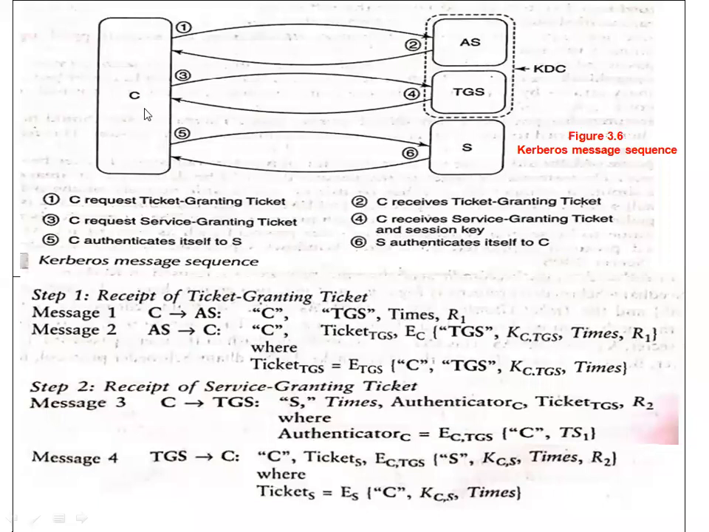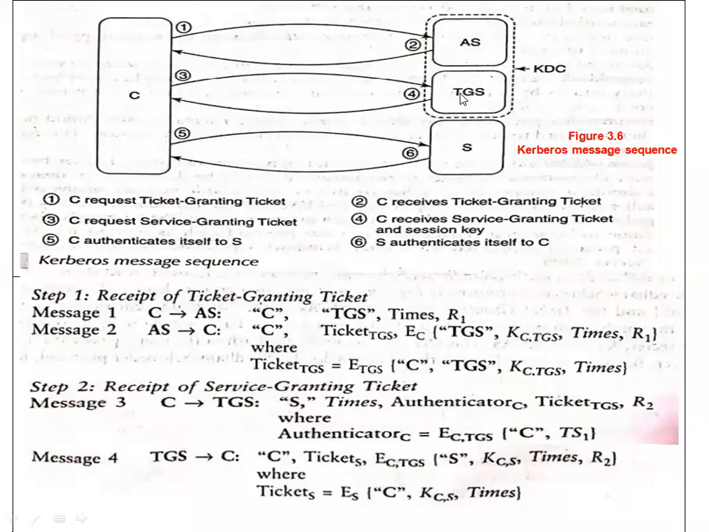Then the same message, client C passes to the ticket granting server. See that, step number 2, message number 3. C is requesting a service granting ticket from the TGS. What is it saying? I want to interact with the server, please give me the permission. The TGS also gives permission to C. Now C has got permission from 2 servers: one permission from the authentication server, and one more permission from the TGS server.